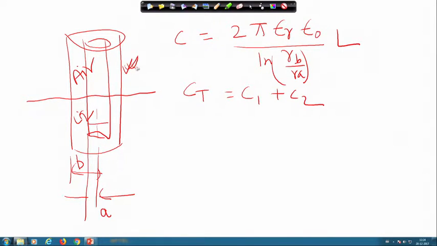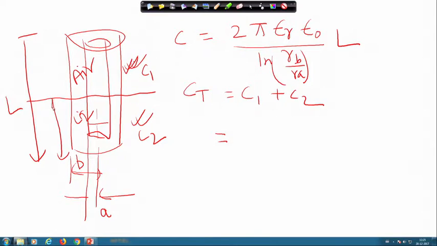So, one capacitance here, another capacitance there, one dielectric constant here, another dielectric constant there: two different capacitors connected in parallel. So, what will be C 1? Let us say C 1 is here and C 2 is here. If this is L and this is H, this much is L minus H.